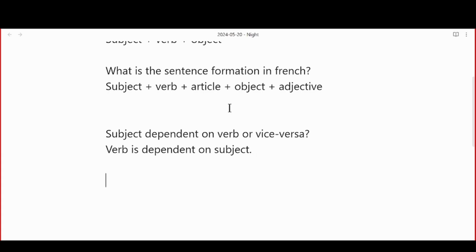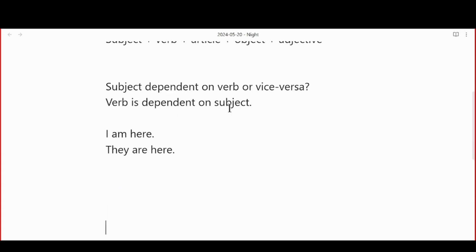For example, Shrish, I don't know Nepali, so can you translate this Hindi sentence to English? मैं इधर हूँ. I'm here. And if I want to say, वो यहाँ पर है, how would I say? They are here. So, if you see, I'm using present tense, but it is dependent on subject. It changes according to subject. For they it is are, for I it is am. Correct? So, it is dependent. Same goes in French, guys. Verb is always dependent on subject.